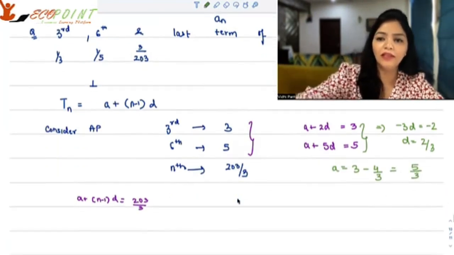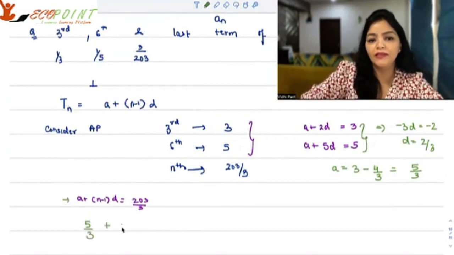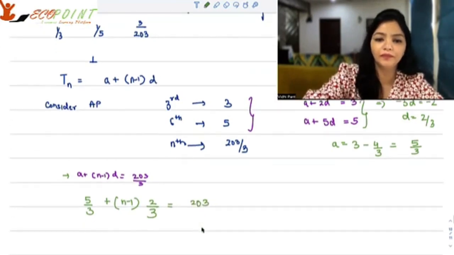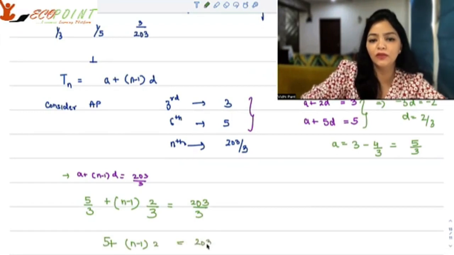So you have A, you have d. From here, 5 by 3 plus n minus 1 times 2 by 3 is equal to 203 by 3. Hence 5 plus 2 times n minus 1 is 203.